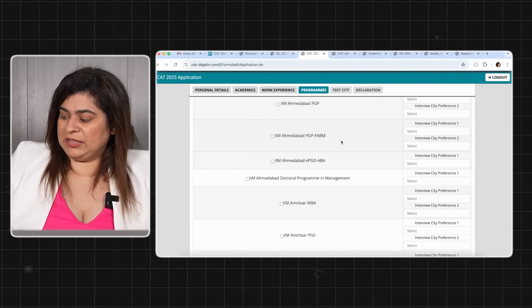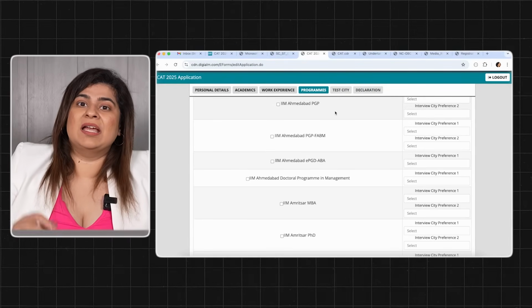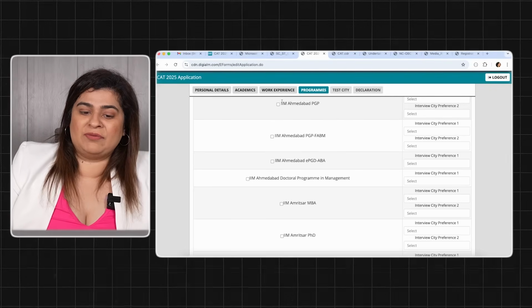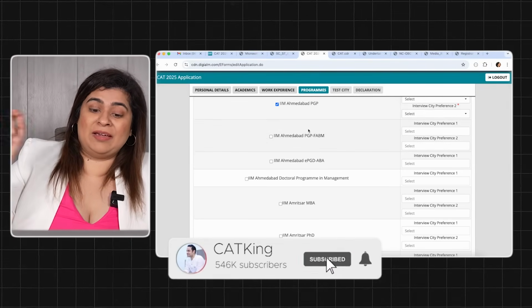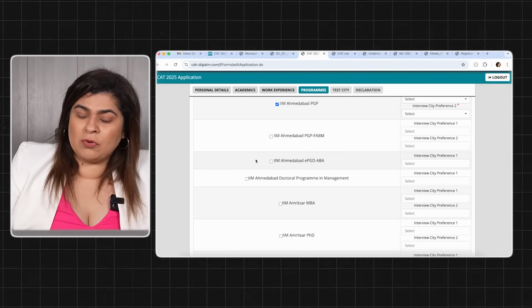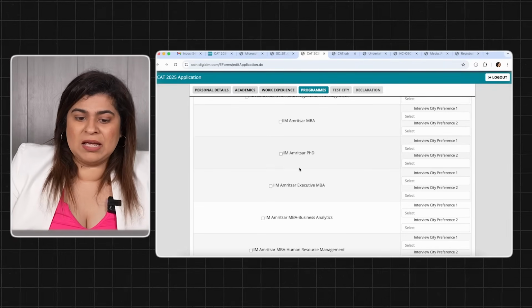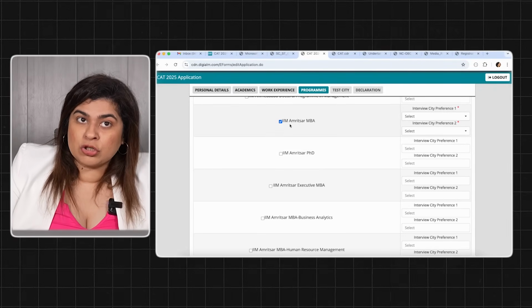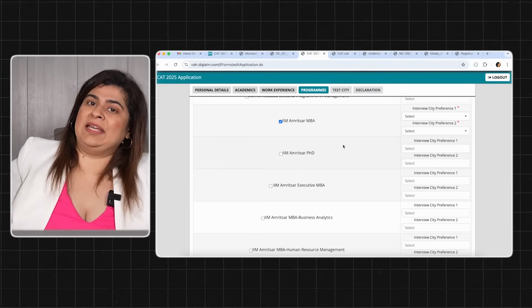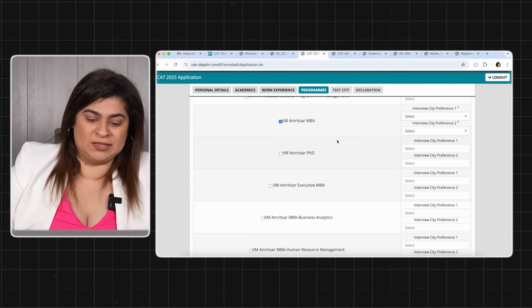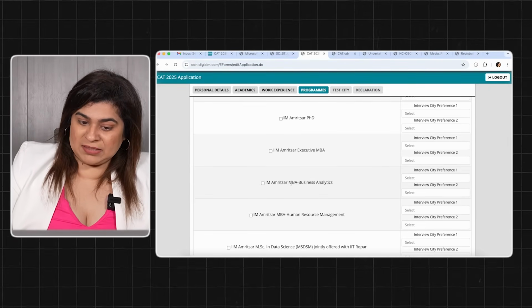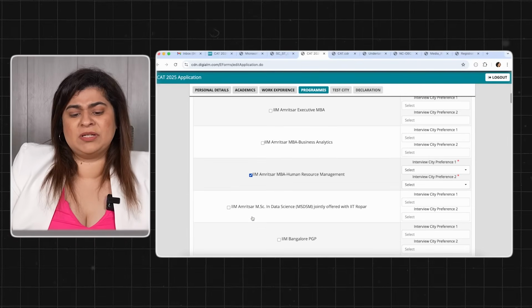This is very important. In your programs section, you have to choose which all IIMs and which programs of these IIMs am I applying to. Like for example, I have IIM Ahmedabad PGP, I have PGP FABM, which is specific for agribusiness management. There are doctorate programs, there's an EMBA program, so you can choose. If you are looking at the flagship programs only, which is the 2-year MBA programs, then you have PGP or an MBA depending on certain IIMs. Like IIM Amritsar calls it IIM Amritsar MBA. They also have specialized programs like business analytics, human resource management, I can choose them.